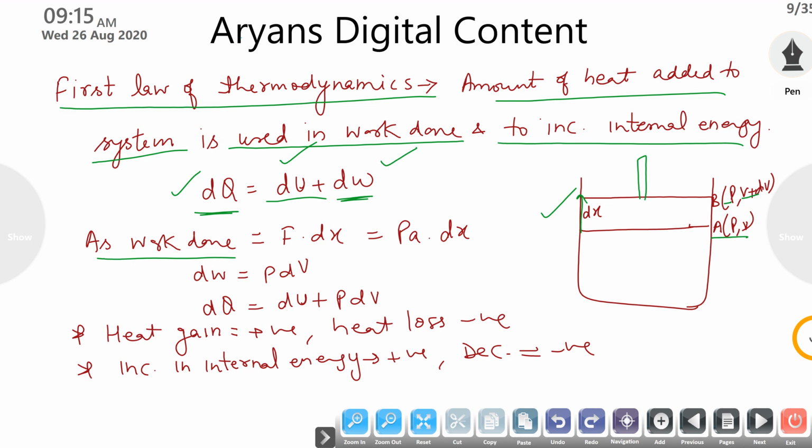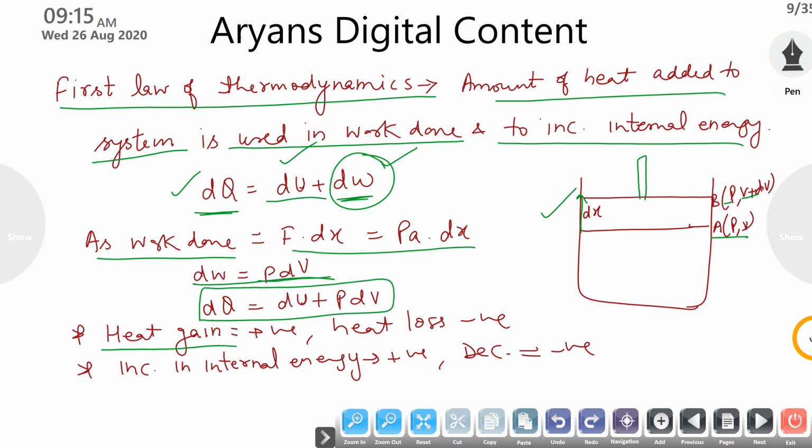The work done we have already found in the previous slide: work done is P dV. So we can replace the work done by P dV, and dQ becomes dU, the internal energy, plus P dV, the work done. If heat is gained by the system, it is positive, and if heat is lost by the system, it is taken as negative. If internal energy increases, you take it with a positive sign, and if it is decreasing, you take it with a negative sign.